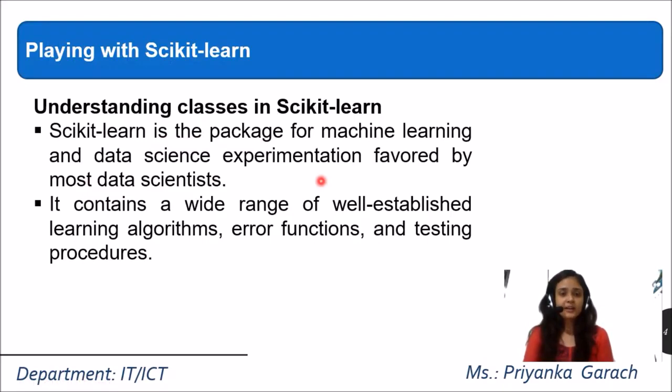It contains a wide range of well-established learning algorithms, error functions, and testing procedures. We have already seen, when we implemented the linear regression algorithm, that scikit-learn has the inbuilt OLS method, that is the ordinary least squares method. That learning algorithm is well established within the scikit-learn package.